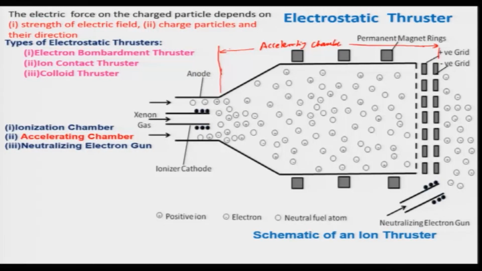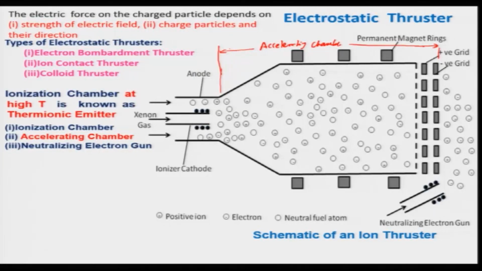And whenever the xenon gas will be coming in contact with the ionization chamber at high temperature, because this will be heated to high temperature, it will be converted into the positive and negative particles. This kind of emitter is known as thermionic emitters, and keep in mind that this has to be further accelerated using the magnetic field with the help of permanent magnetic rings, which is being shown here.